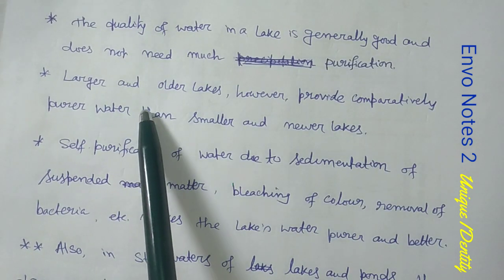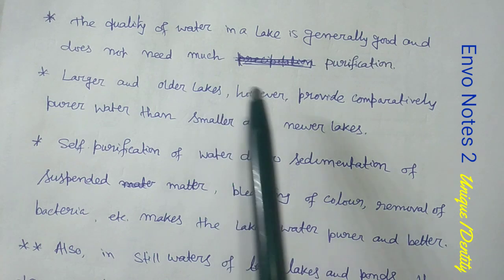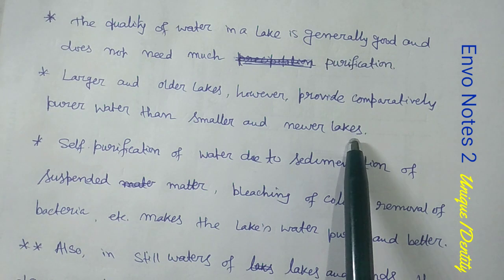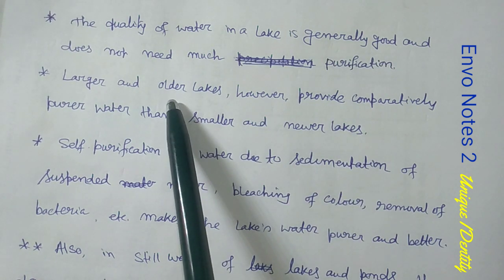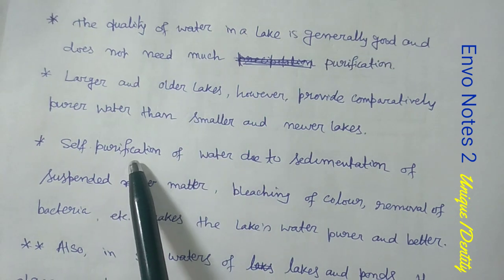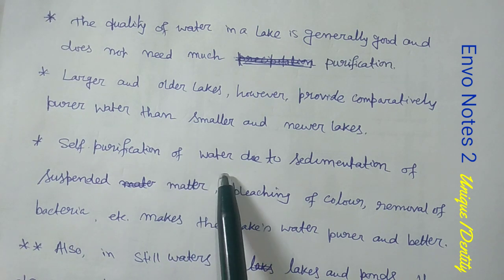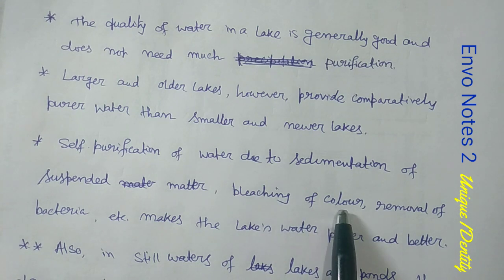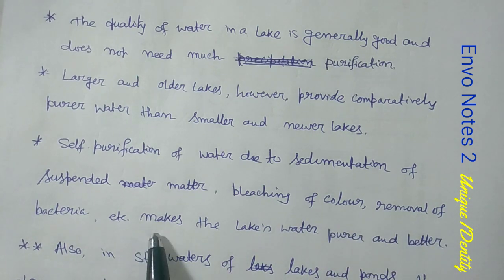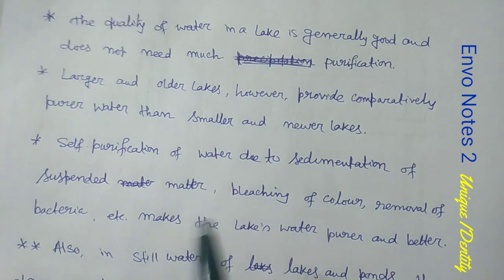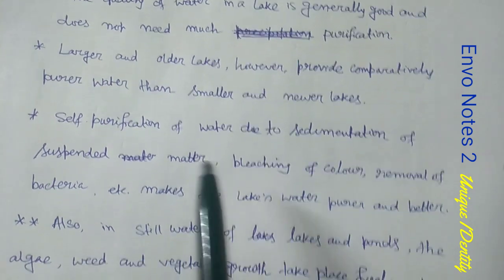Second one, larger and older lakes however provide comparatively purer water than smaller and newer lakes, because it takes so much time for the sedimentation for larger and older lakes. Number 3, self-purification of water due to sedimentation of suspended matter, bleaching of color, removal of bacteria, etc. makes the lake's water purer and better. Okay, so here in the lake self-purification occurs by this process.